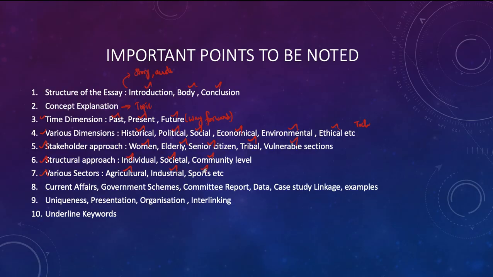So overall, if you look at point number 2 to point 7, you have 6 things. For doing these 6 things, for each dimension and approach, you will be given 10 marks. So overall, for these 6 approaches, you will easily get 60 marks if you do the essay properly in this approach column. And for writing the structure of the essay, you will get 5 marks.